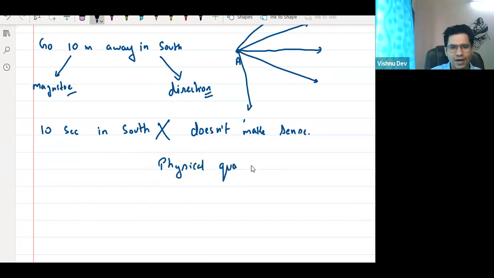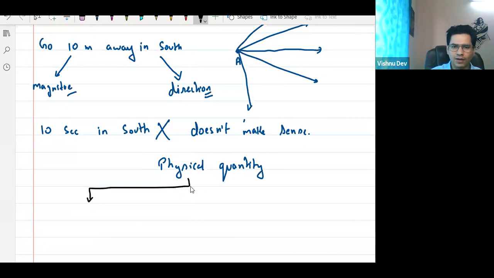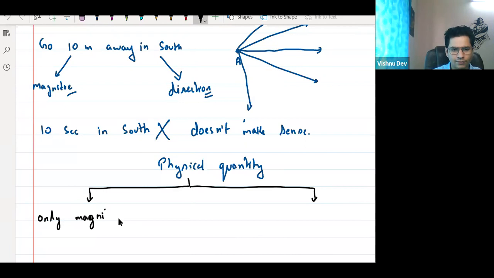Think about it. I'm having two types of physical quantity. Sir, in one type, only magnitude is needed. Only magnitude is required, right? Only magnitude. Yes or no? For example, tell me, what is the example?